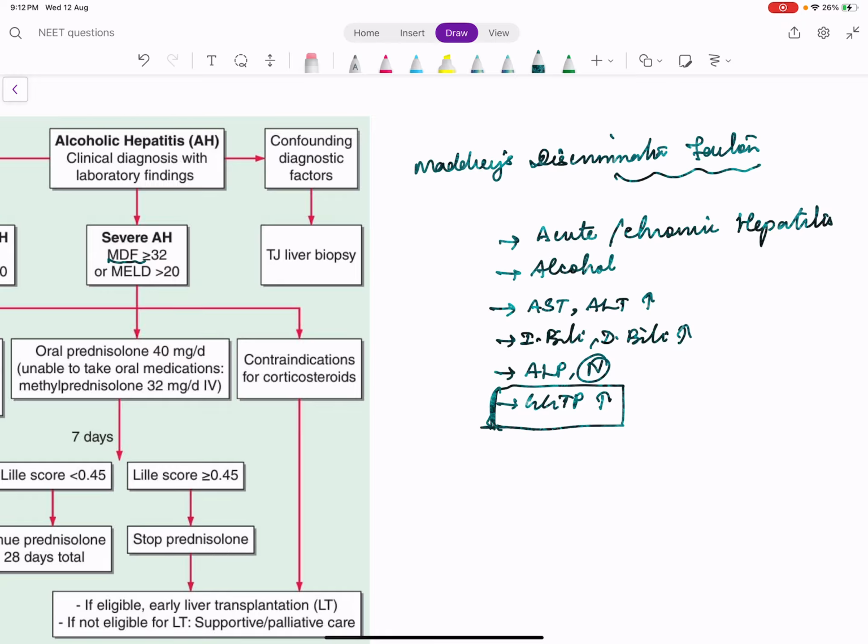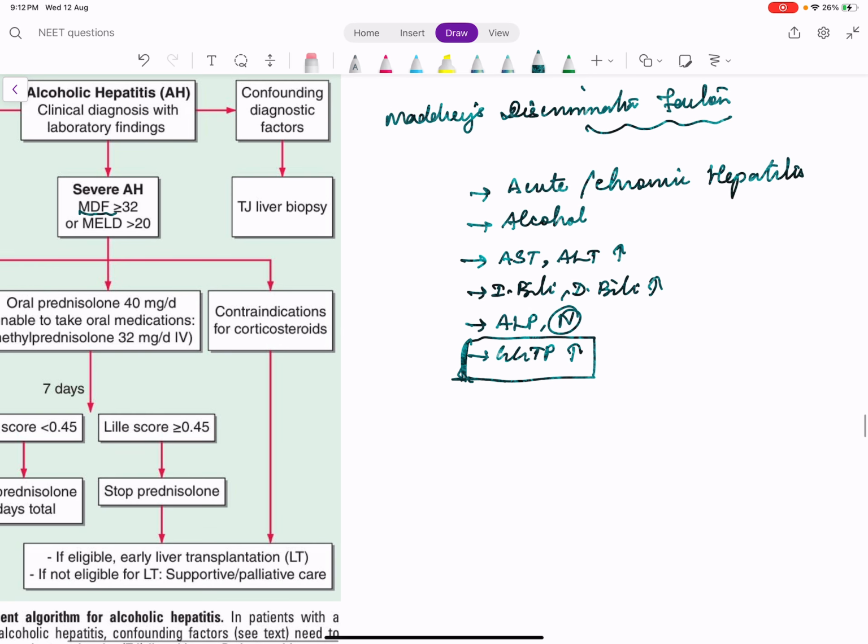So ALP is normal, GGTP is high, it indirectly suggests alcohol, and there are some other diseases and drugs which also cause the same pattern. This is how you suspect a patient has alcoholic hepatitis.